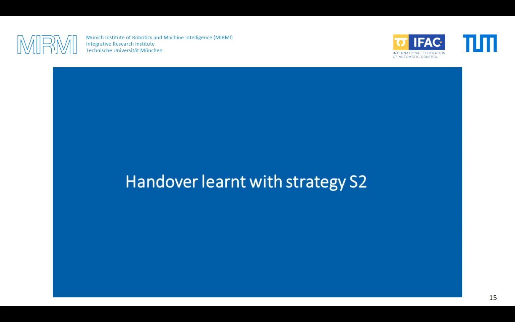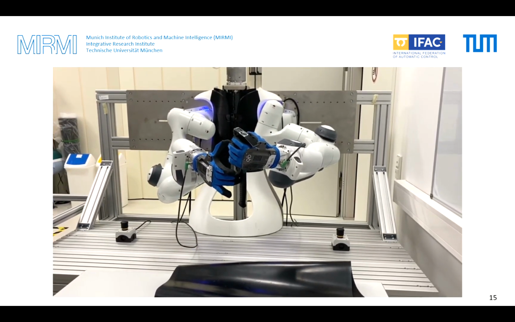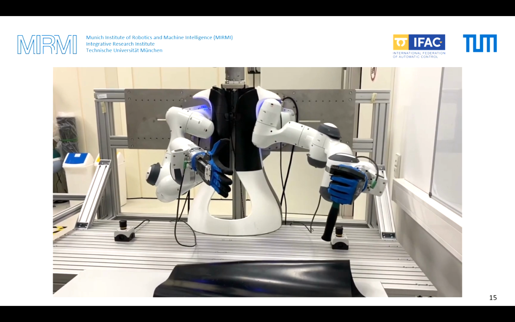And in our second strategy, the robot can freely explore the environment without any time constraint on the hand motion. As a result, the robot can transfer the object in a dynamic manner, and the whole process looks quite similar to a human's and natural.